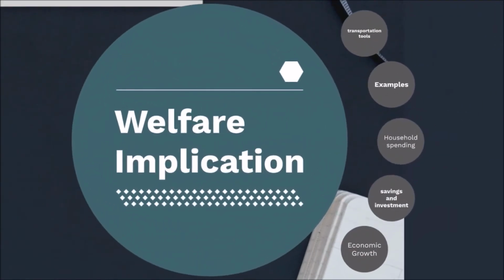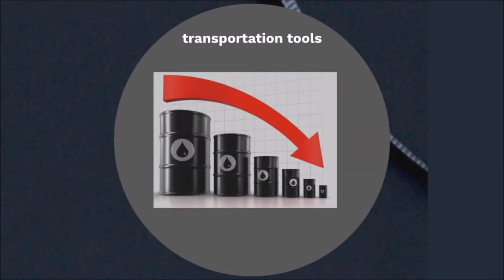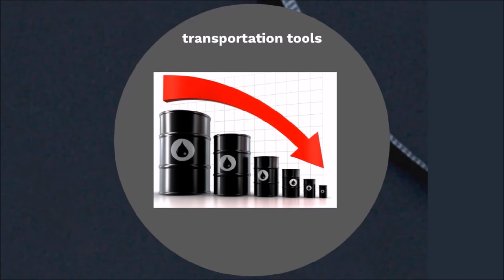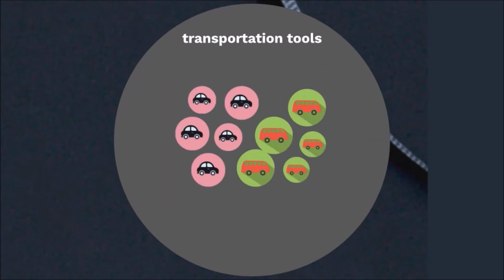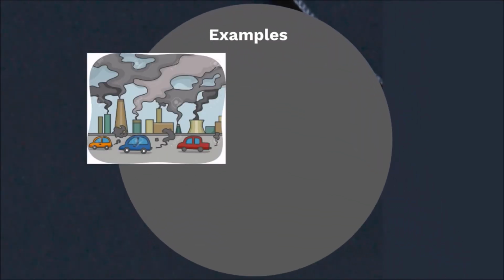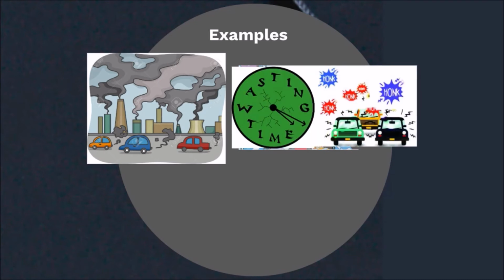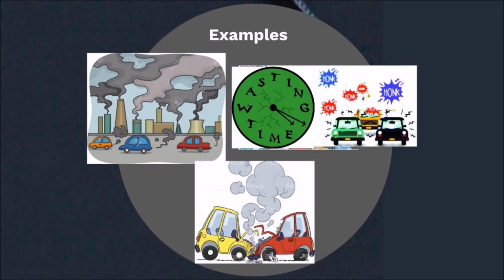Welfare implication. Higher and lower prices will have an effect on global welfare. As crude oil is a complement good of vehicles, a lower crude oil price results in people using their own propulsion tools rather than public transportation. The exhaust gases will result in air pollution problems. Noise pollution and traffic jams may result. The occurrence of road accidents will rise too.